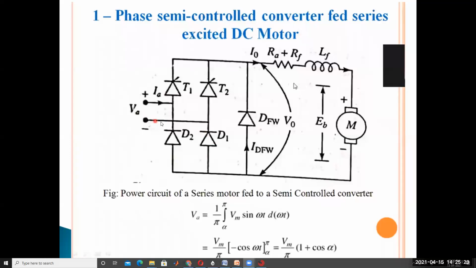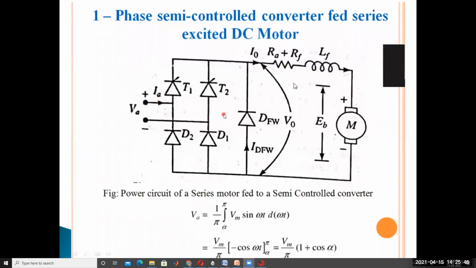You have to write it like this. You have to explain the working principle now. So T1 to RA to RF to LF to, indicate A here, double A, otherwise plus of motor, plus M, minus M, and then coming back to D1. Like this, the current direction.